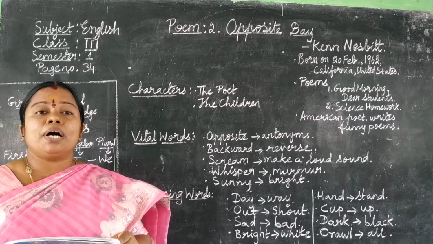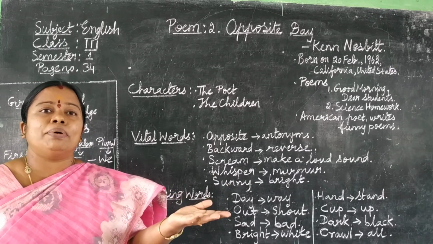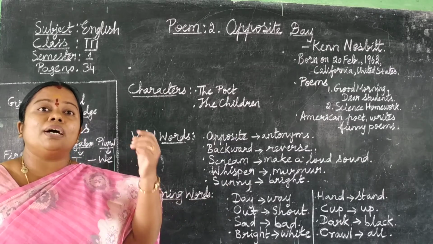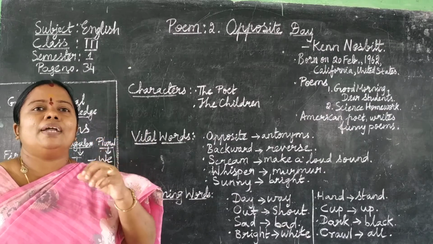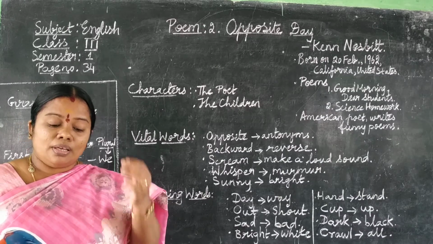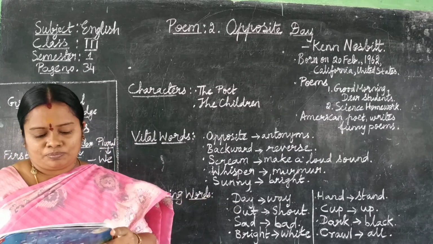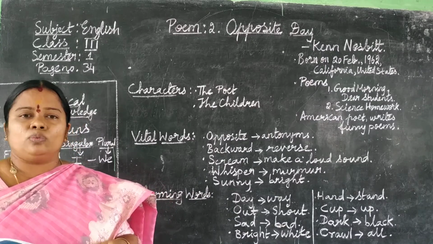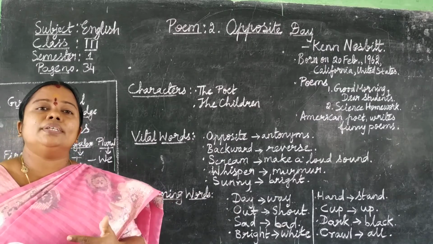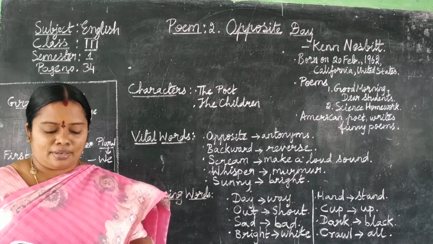I stare with my eyes closed. So how do we stare, children, at anybody? We make our eyes very big and we stare. But what is the child in this poem doing? He is closing the eyes and he is staring. I sit down to stand. So what is the child in this poem doing? He is sitting to stand.